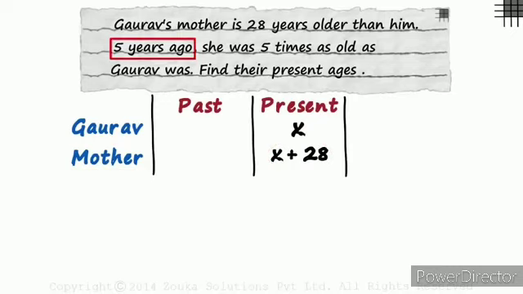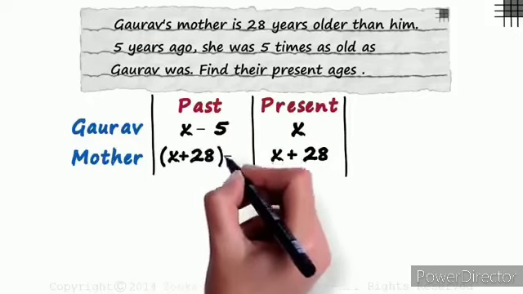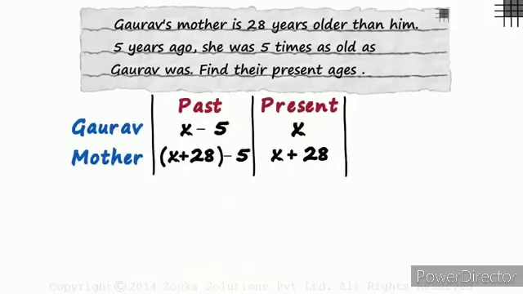What will be their age 5 years ago? If Gaurav is X years old today, his age 5 years ago would have been X minus 5 years. And his mother's age would have been X plus 28 minus 5 years. That was simple. We have their current age as well as their age 5 years ago.